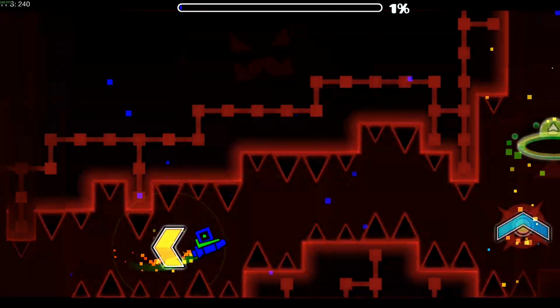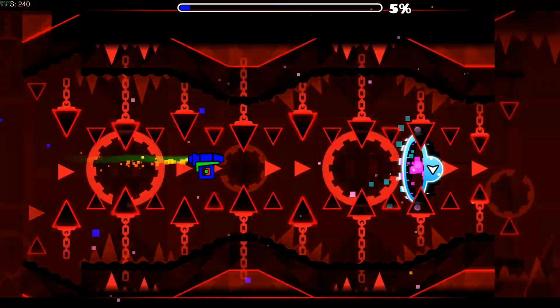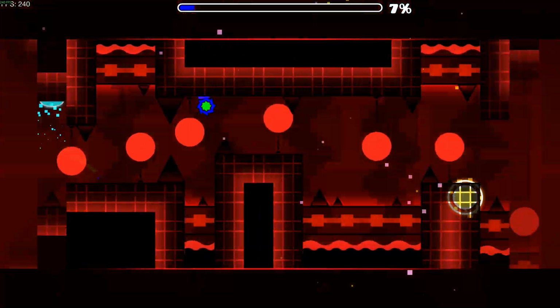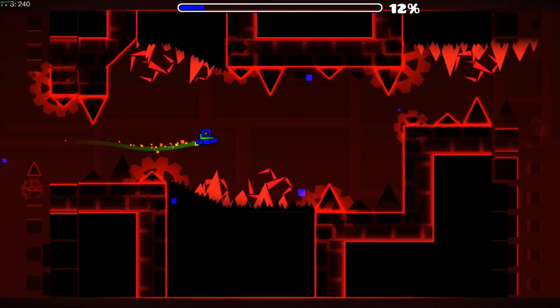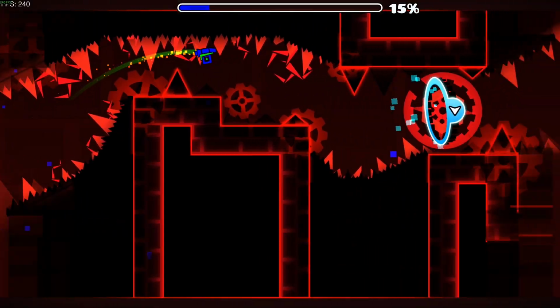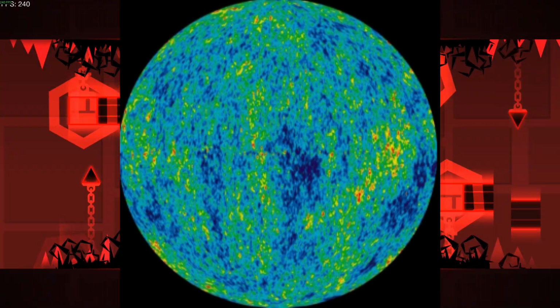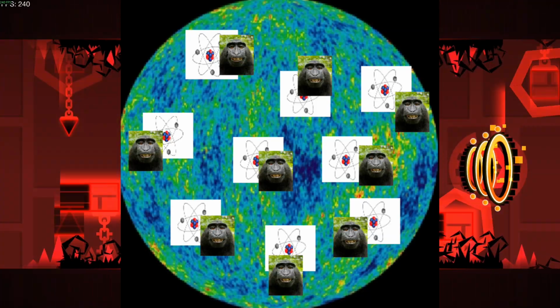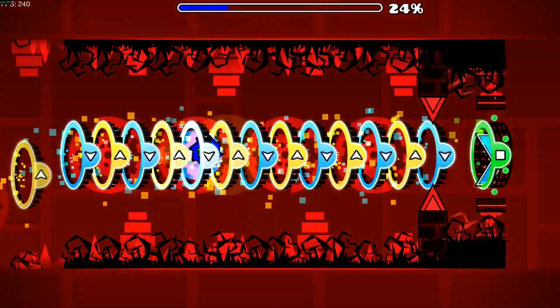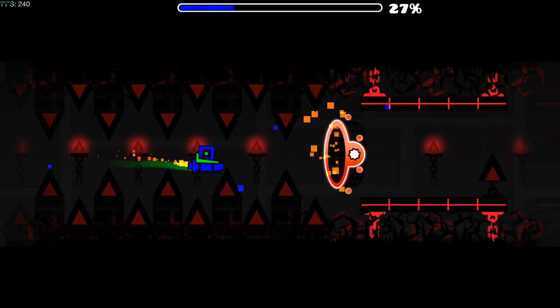Now to put this into perspective, the observable universe contains 10 to the power of 80 atoms. Our probability is 1 in 10 to the power of 6,349 times smaller than if you picked one specific atom in the entire universe at random. So if every single atom in the universe had its own monkey, they still wouldn't be able to successfully beat the level at random. But this is a very unfair calculation, as not every single click in Stereo Madness is frame perfect, so we need to be more lenient.